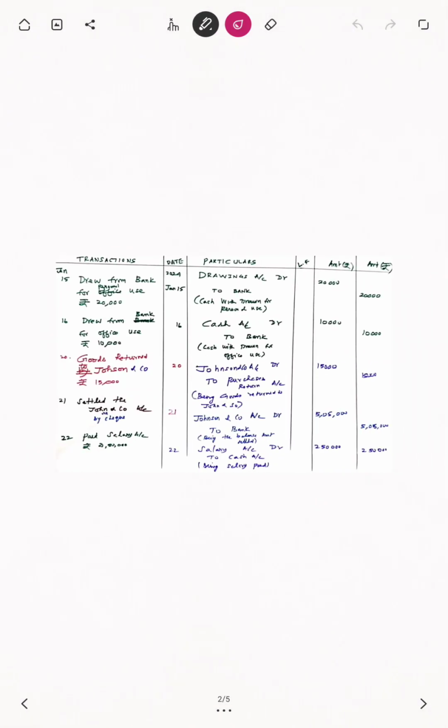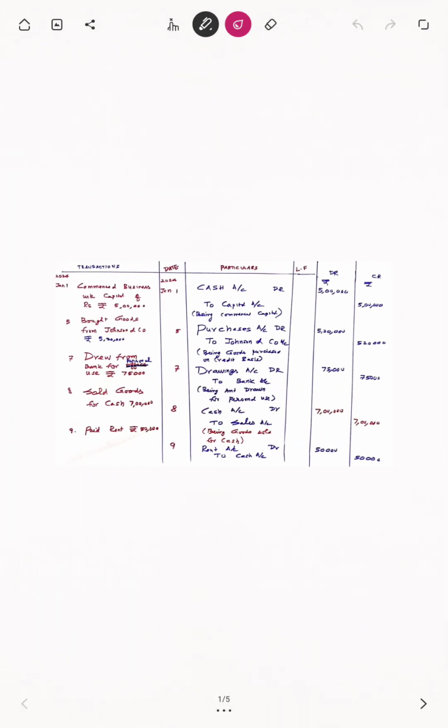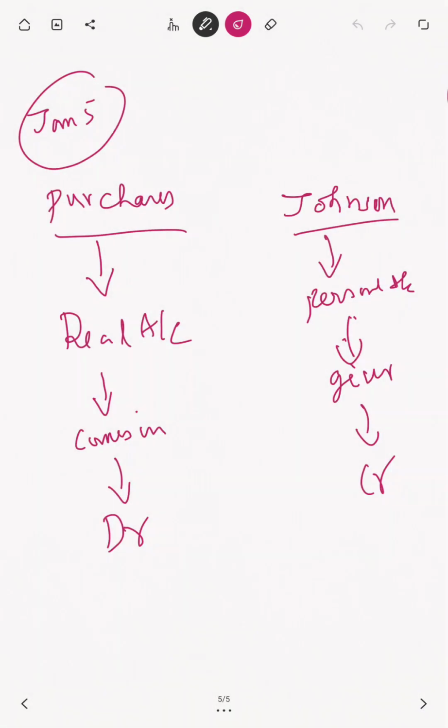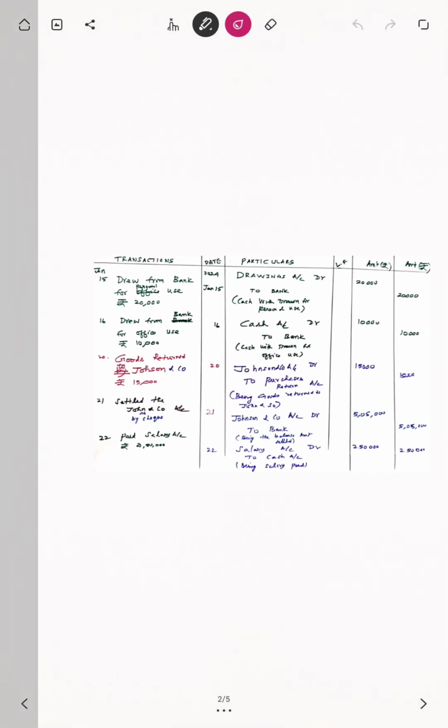You have to go for the journal I have written. See, "bought goods from Johnson and Co." is a transaction. What have I written? Purchase account is debited. That's why purchase account is debited, my dear student.